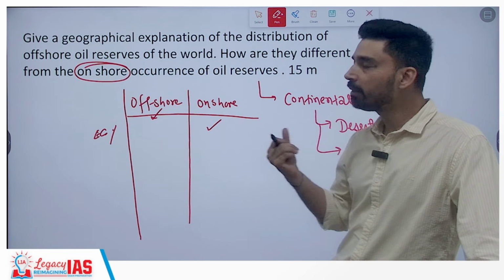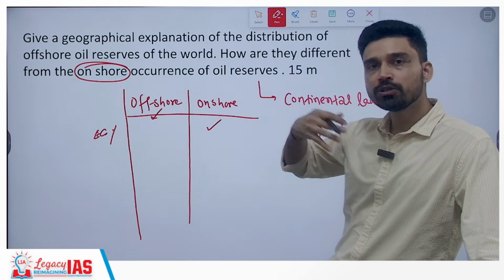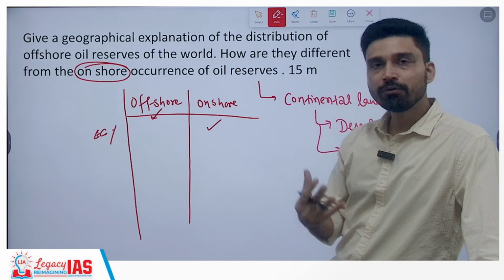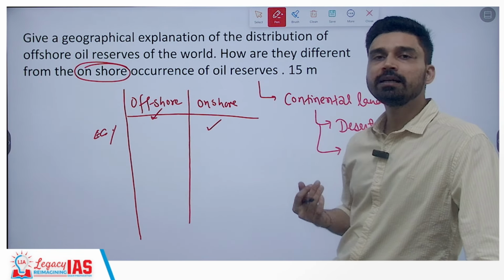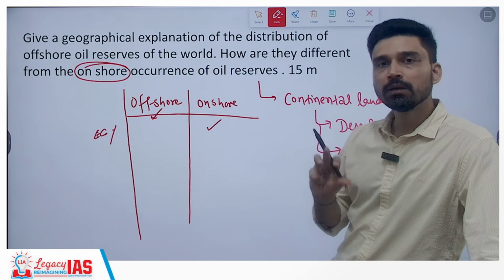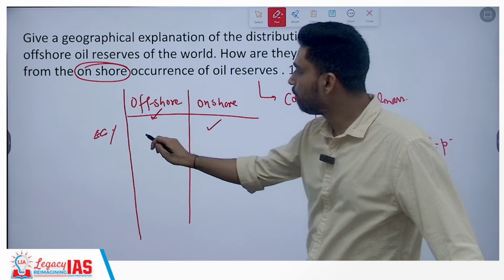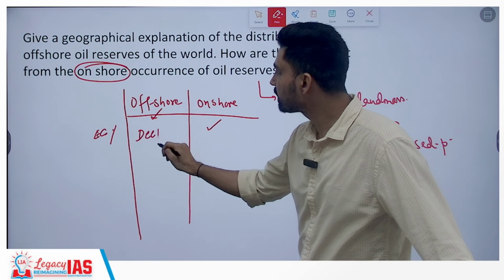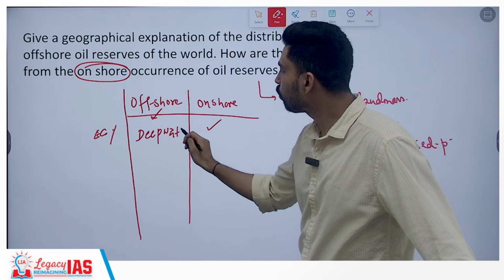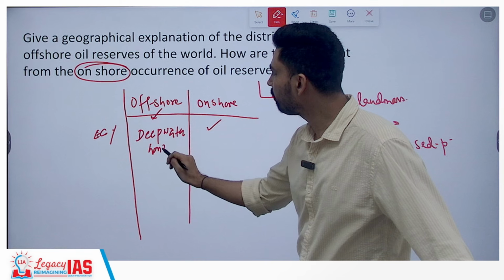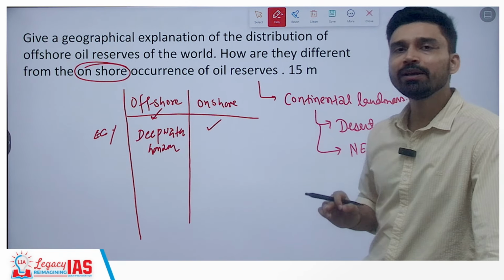You can talk about environmental damage in offshore areas because the oil is present in the sea. Whatever oil spills or accidents happen have a direct bearing on marine life and marine organisms. An example you can give is the British Petroleum Deepwater Horizon accident, a very famous incident. So that we can talk about.